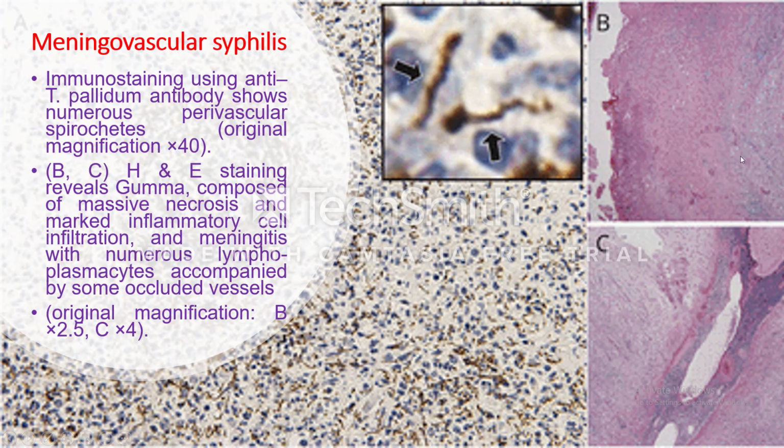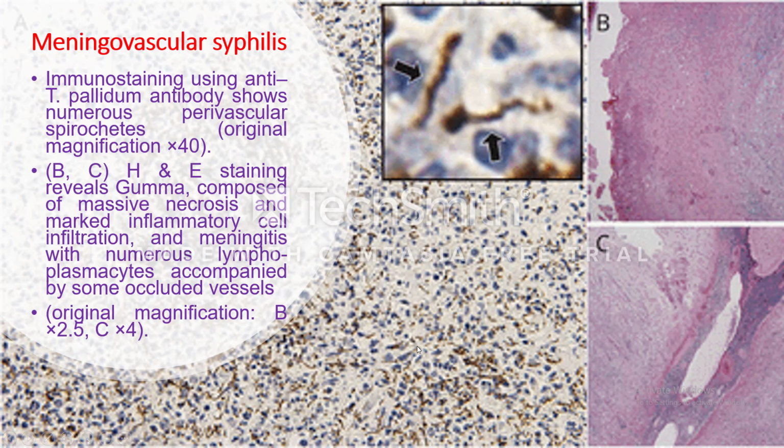Here is the gumma: accumulation of mononuclears with numerous plasma cells and with central necrosis. And here you can see the vasculitis, the affection of blood vessels, and endarteritis obliterans. Here the vessel is nearly occluded, with perivascular cuffing of lymphocytes and plasma cells.